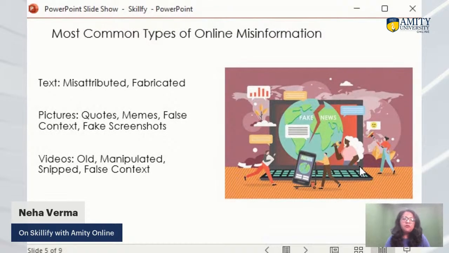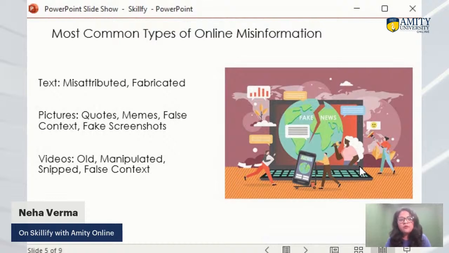So, most online misinformation can be categorized into three categories, right? First of all, text, which could be misattributed or fabricated text, which we receive on WhatsApp, and sometimes see on Twitter and Facebook. Pictures, which are very popular nowadays for misleading information. There are quotes, memes, false context, fake screenshots, lots of things. And there are videos. It could be an old video, a manipulated one, a snipped one, or one with false context.